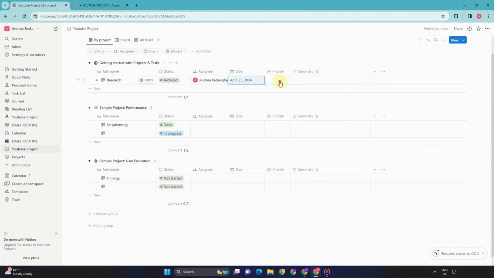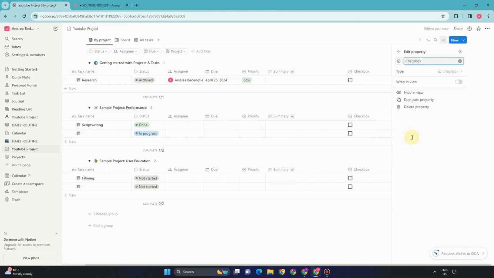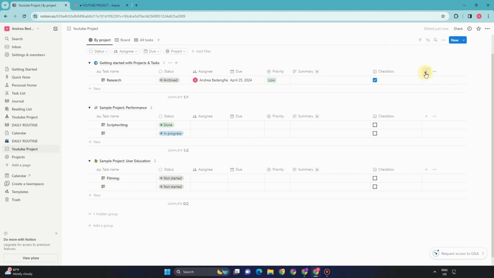Notion also has this assignee, due date, and priority. And if you think that a property is not necessary, you can delete it, you can change this. So as you can see, there are tons of properties here: select, URL, checkbox, email, phone, formula, relation, rollup, and so on. You can also add connections such as Google Drive if you want. So all you have to do is to tap, then you can now add this to your project.